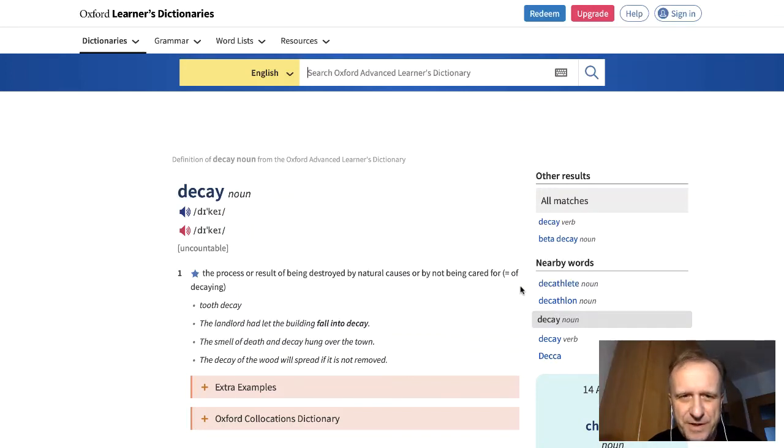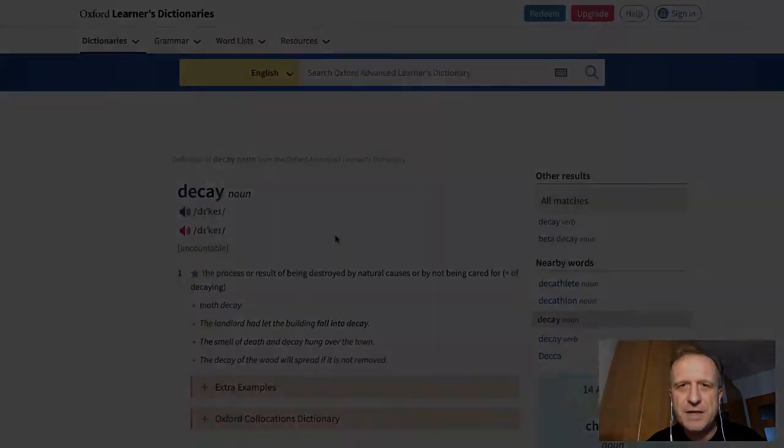Hello, this is a warning to tell you that in what follows I systematically mispronounce the word decay. I pronounce it incorrectly as decay, as many people do, and I'm very sorry about that. So this is just a notice for you to understand that it should be pronounced correctly as decay. Look here. Decay. Decay. Okay, so you heard both British and American pronunciation. So try to pronounce it correctly and try to ignore my mispronunciation.